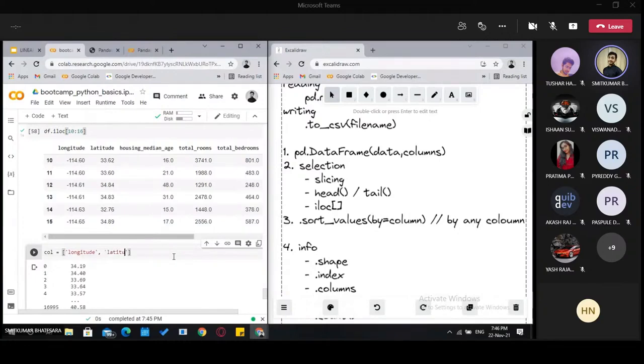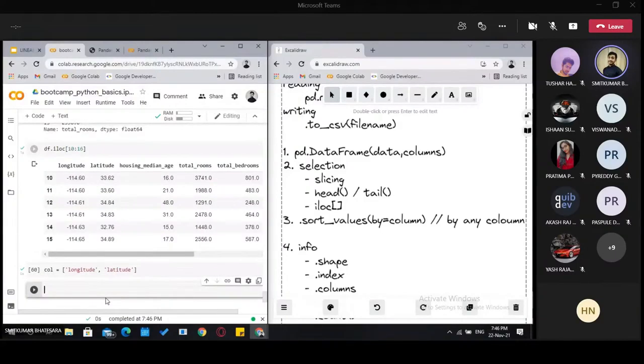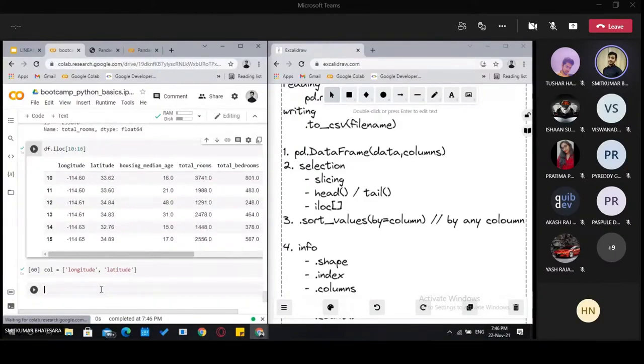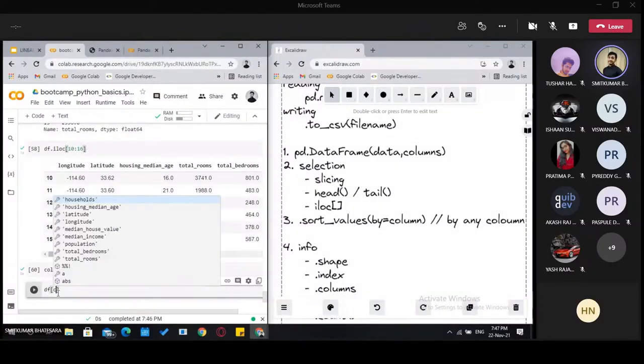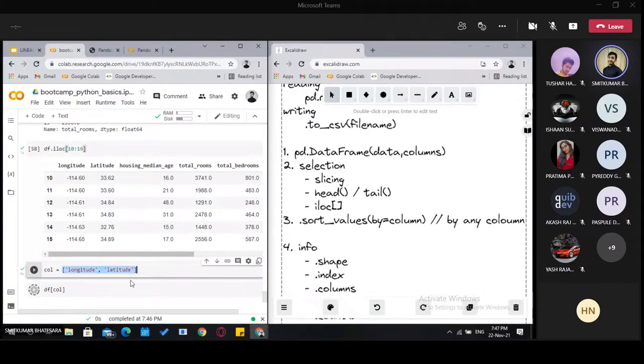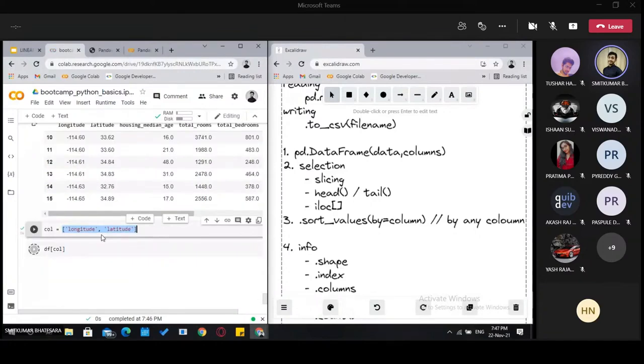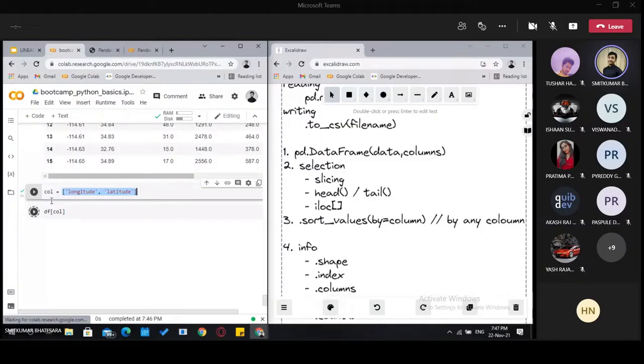So now what we have here is a list of columns. This is just for simplicity, to understand what is happening there. Now we can use df, and instead of specifying a single name, we can pass this list. It will consider all the column names inside that list, so it will only show these columns.